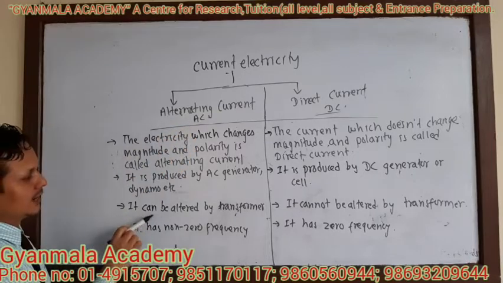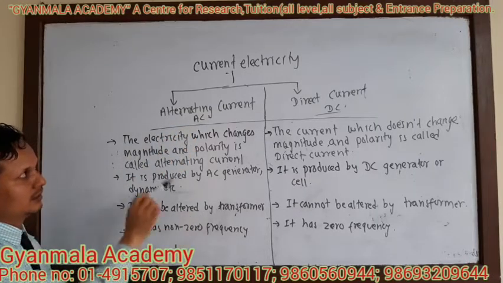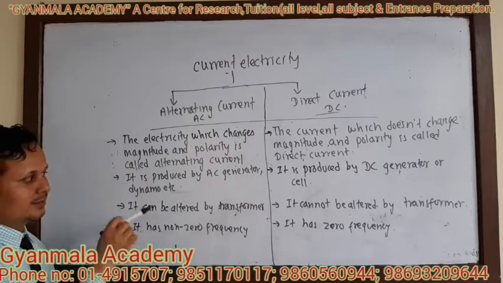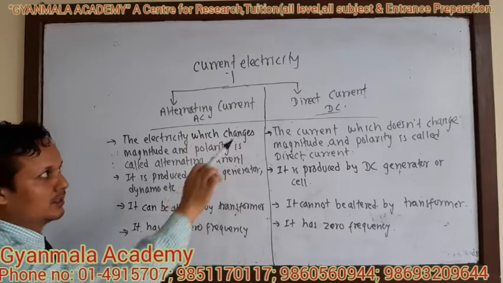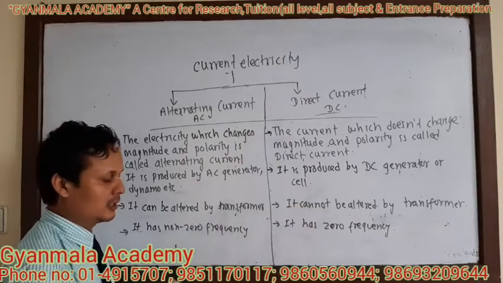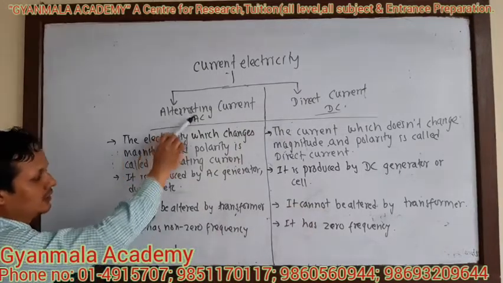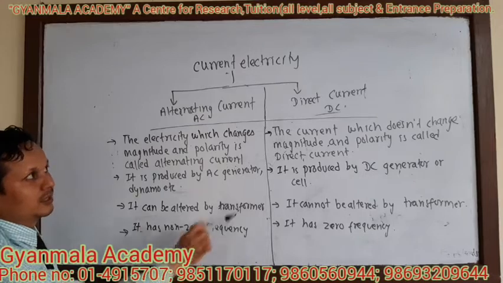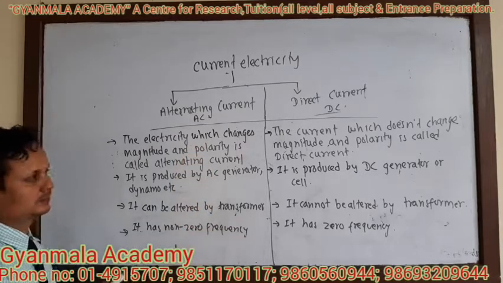The value of alternating current can be altered by using a transformer, but the value of direct current cannot be altered by a transformer. Alternating current has non-zero frequency, but direct current has zero frequency.